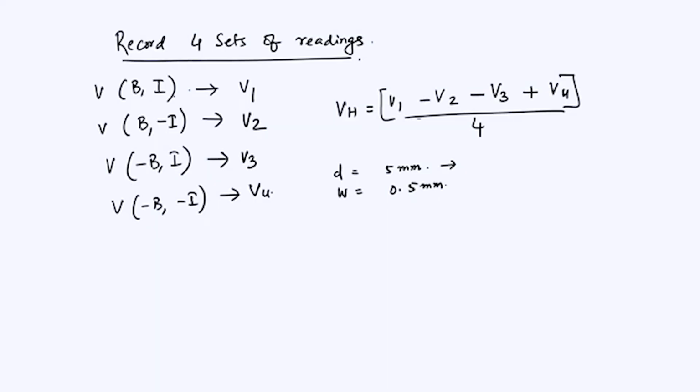These are samples that are available, and now you can draw suitable graphs as a function of B and V_H, and then you can calculate from the slope the sign of the charge carriers, that is whether they are electrons or holes.